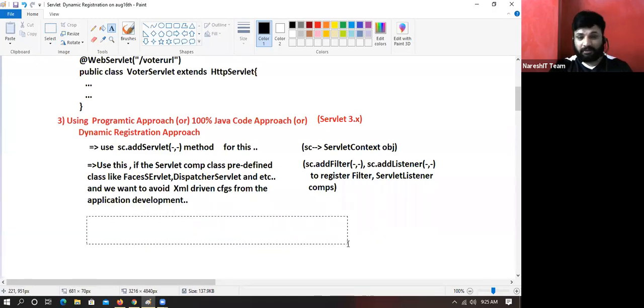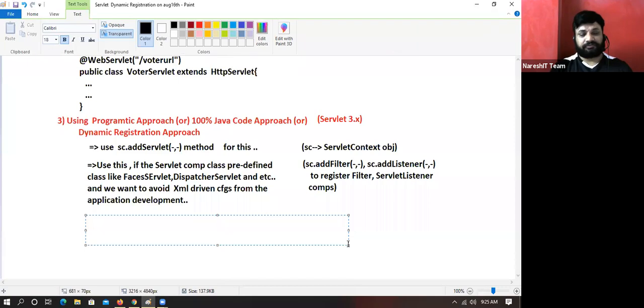Okay, I will give example, boss. That's why in Servlet we don't use this concept much. We use it a lot in Spring programming.